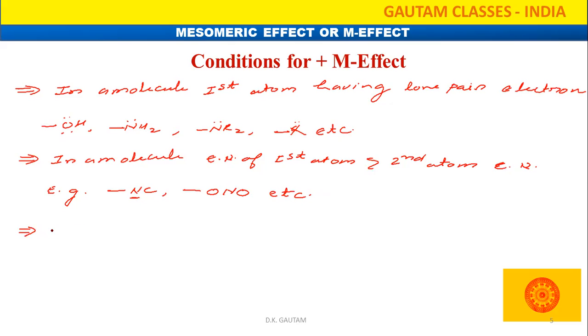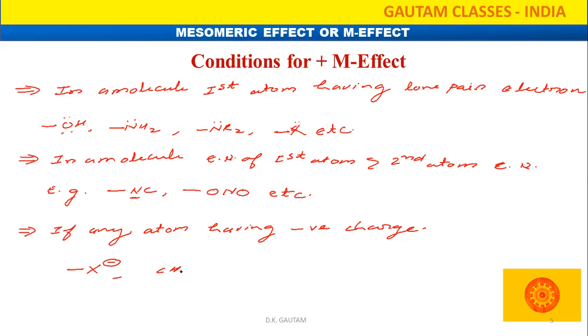Other thing: if any atom has a negative charge, definitely it is going to behave as a plus M effect. Suppose anything is written like X minus, it is going to behave as a plus M group. Or if CH2 minus is written, it is going to behave as a plus M group, and so on. So those are some tricks.